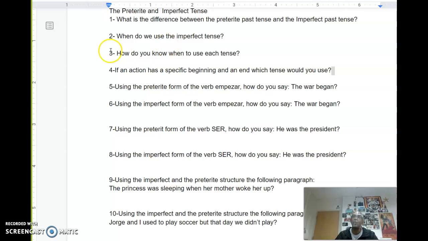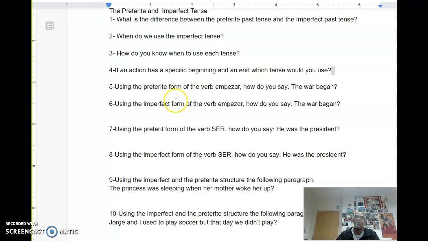Number two, when do we use the imperfect tense? Number three, how do you know when to use each of the tenses? Number four, if an action has a specific beginning in the past and an end, which tense would you use, the preterite or the imperfect? Number five, using the preterite form of the verb empezar, which is to begin, how would you say the war began?